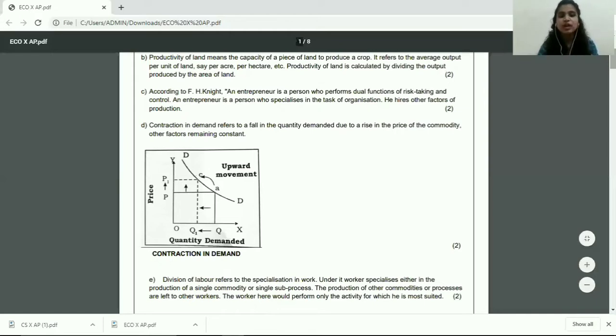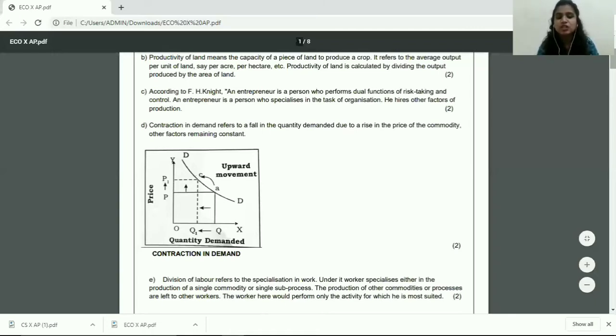So contraction in demand refers to a fall in quantity demanded due to a rise in the price of the commodity, other factors remaining constant. This has to be mentioned. And then you draw your diagram very neatly with scale and pencil. No shabby drawings will be entertained. So if you've neatly labeled your diagram, you've drawn your demand curve, named your demand curve, and all those arrows are intact, then you earn your full 2 marks.